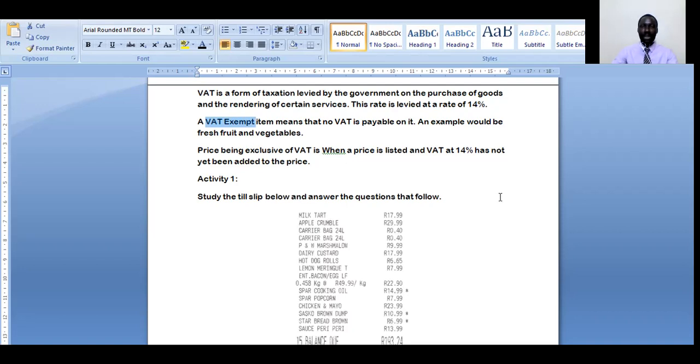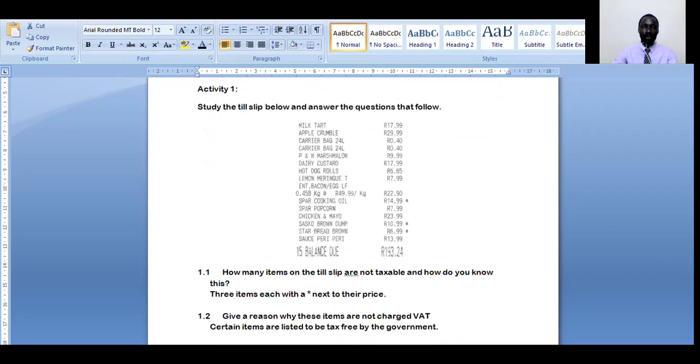So here is one question in an activity that we would like to discuss. The question is that we study the till slip below and answer the question which follows. Well, what's the first question? And this is the till slip. Yes, we can make it kind of big.